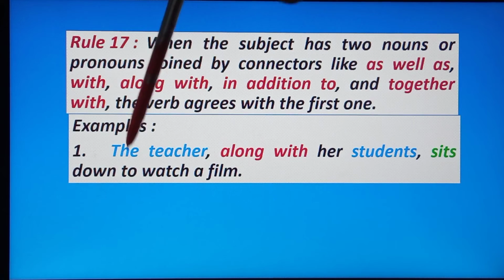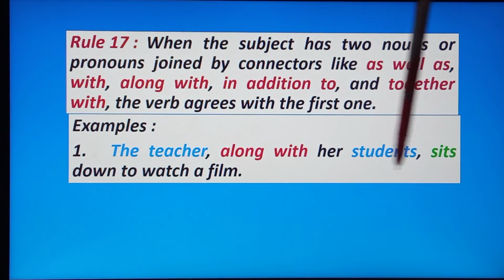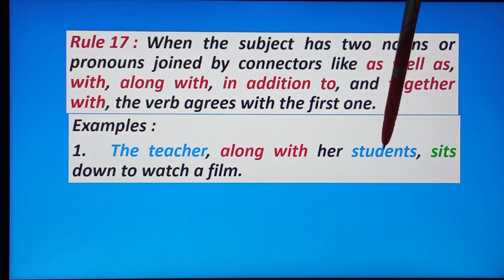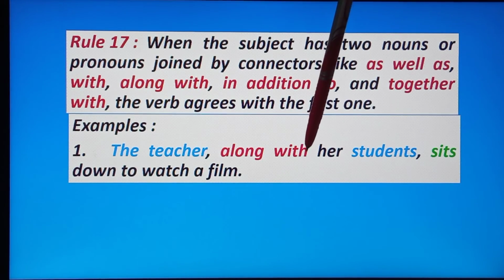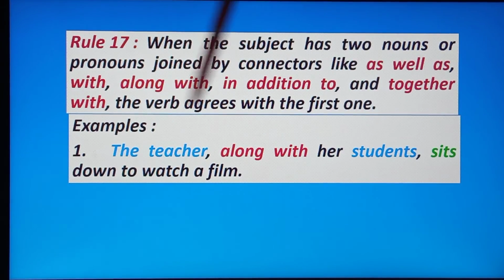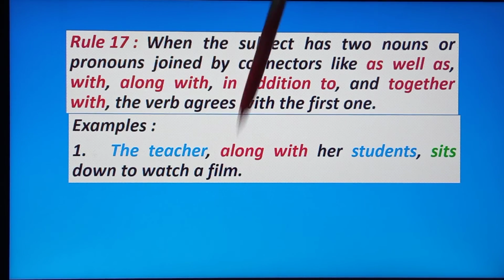Here the teacher is what? Subject, student subject. Okay, and these two subjects are connected by what? Along with. And in this sentence, which is the first subject? The teacher, and that teacher is what? Singular subject. So we use the singular verb here, sits.